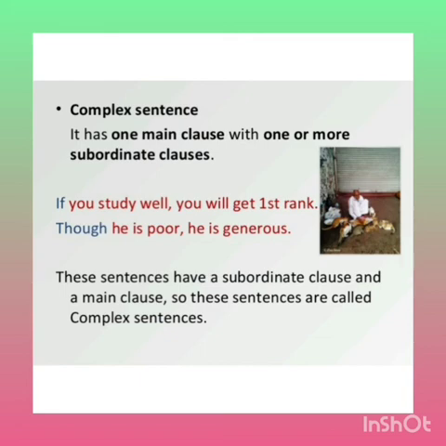If you study well, you will get first rank. You will get first rank is a complete sentence, so it is a main clause. And if you study well, it is incomplete, so it is a subordinate clause. Though he is poor, he is generous. He is generous is complete, so it is a main clause. Though he is poor, it is not complete, so it is a subordinate clause. Next, we shall see some more examples.